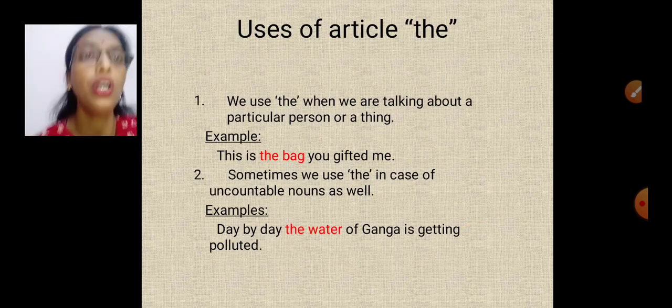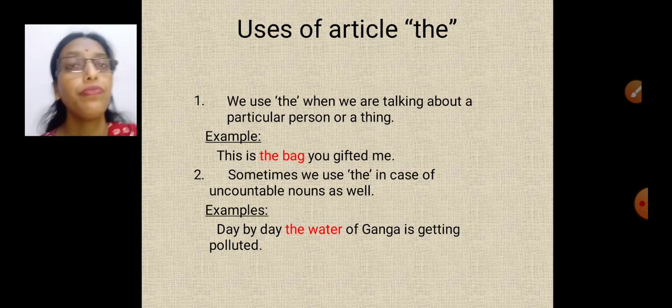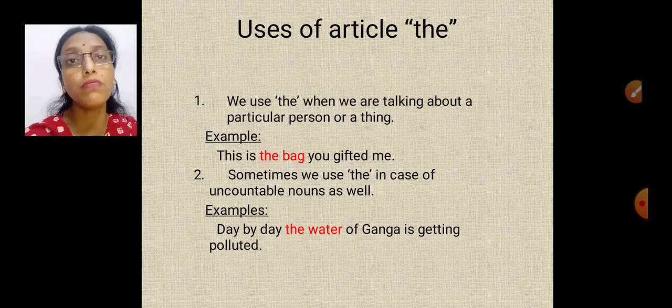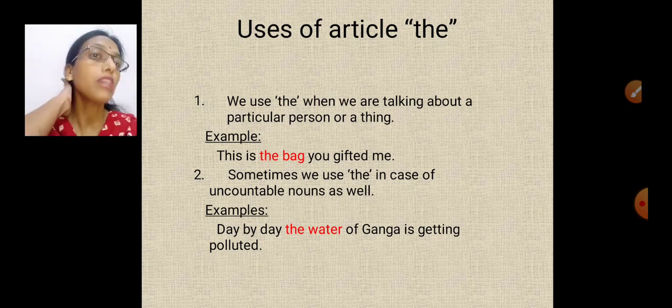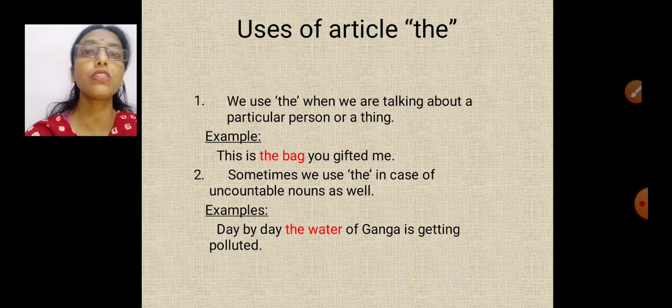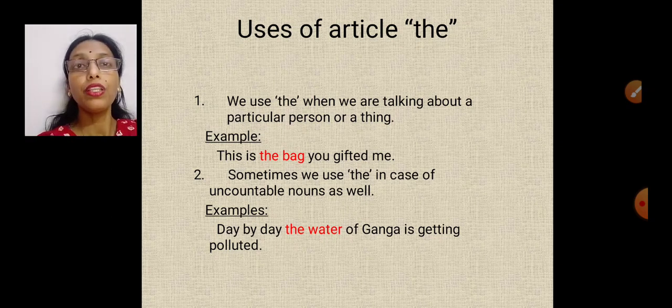Okay. Now how to use the article the. In the, I told you before also, when we are talking about particular person or particular thing. This is the bag you gifted me. Now I'm talking about this particular bag which you gifted me. That's why I'm saying the bag. But sometimes we use the in case of uncountable nouns as well. Like, day by day the water of Ganga is getting polluted. Now this water is uncountable. I'm using the water of Ganga.